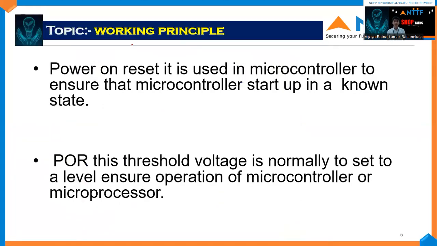And let us see the working principle. Power on reset is used in a microcontroller to ensure that the microcontroller starts up in a known state. It means when the reset pin is in on state, the microcontroller operations will start up in a known state. In this process, the microcontroller will be used. The threshold voltage is normally set to a level to ensure operation of the microcontroller or microprocessor. Threshold means a small amount or a limit to the voltage.